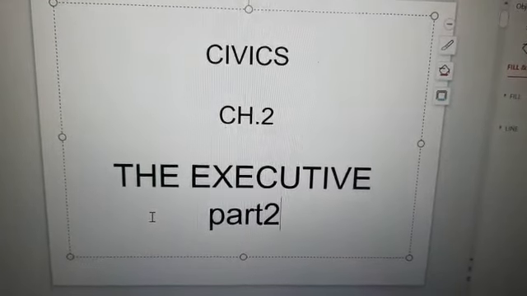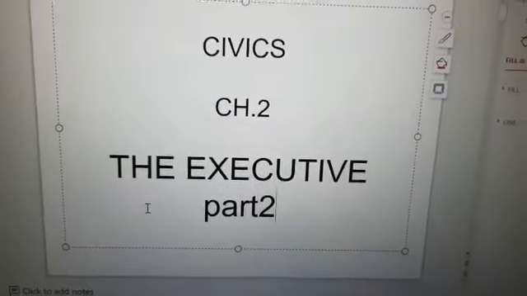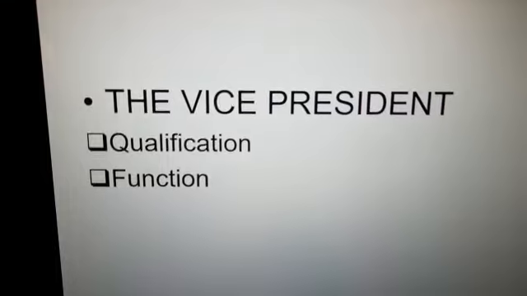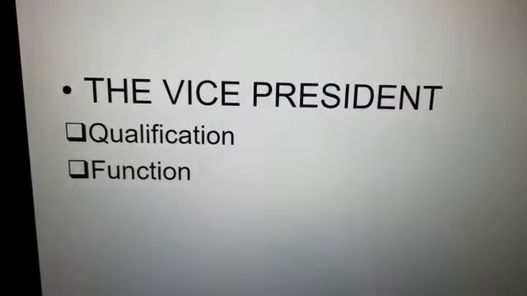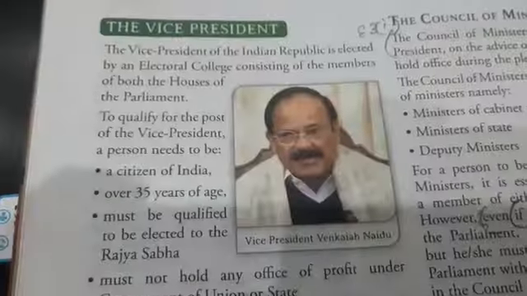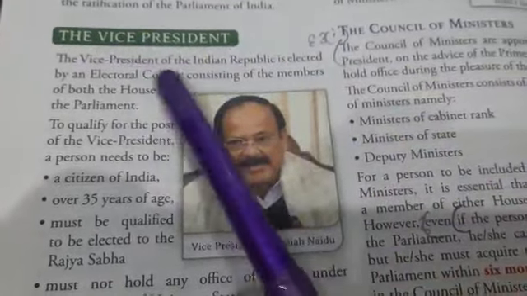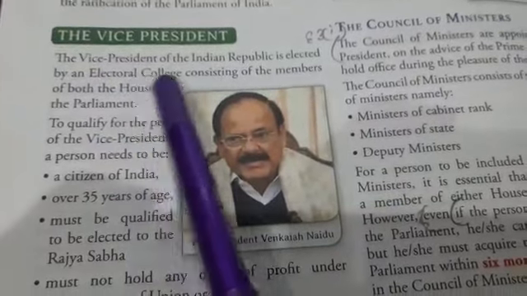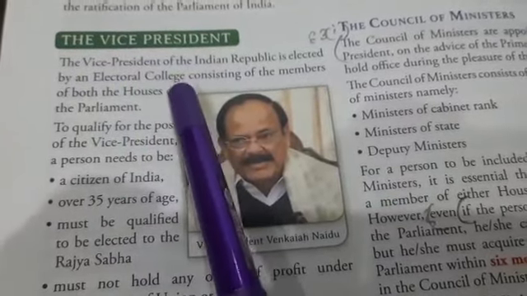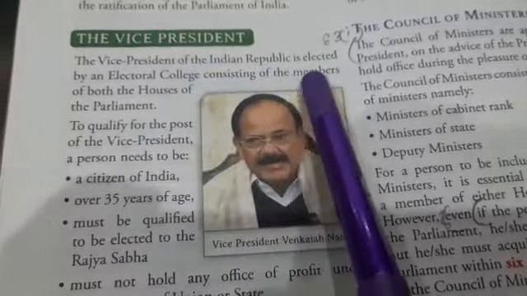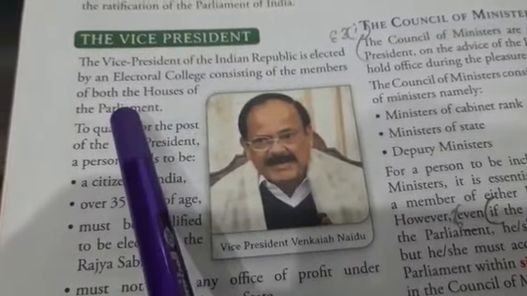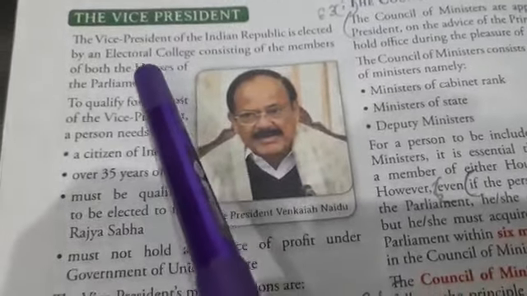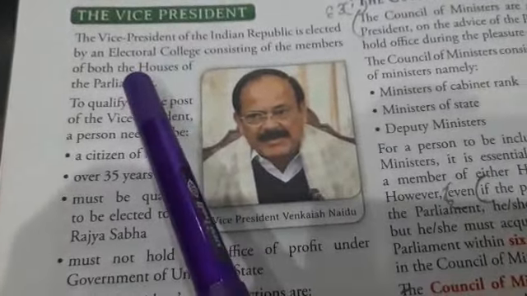So coming to the next part, that is chapter 2, the executive. Now we will discuss the vice president, his qualification and his functions. The vice president of the Indian Republic is elected by the electoral college that I have already discussed with you, consisting of the members of both the houses of the parliament, that is the members of the Lok Sabha and the members of the Rajya Sabha. So this is how the vice president is elected.